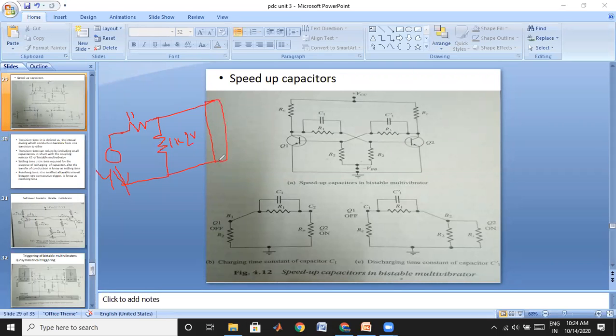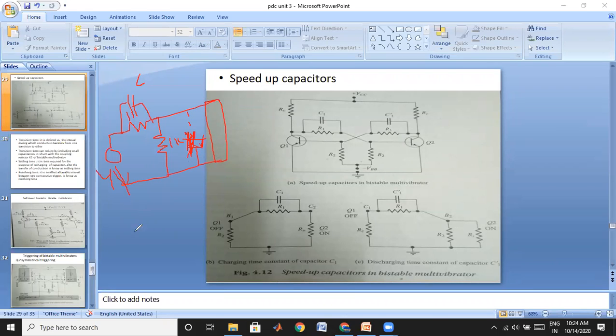Now if you connect this attenuator to an amplifier, we are going to get a stray capacitance. That means the amplifier input offers a capacitive effect at the output side of your attenuator, which we consider as stray capacitance. In order to overcome this stray capacitance, we connect a compensating capacitor in parallel with the first resistance. Depending on this capacitor, our attenuator may be overcompensated, undercompensated, or critically compensated.